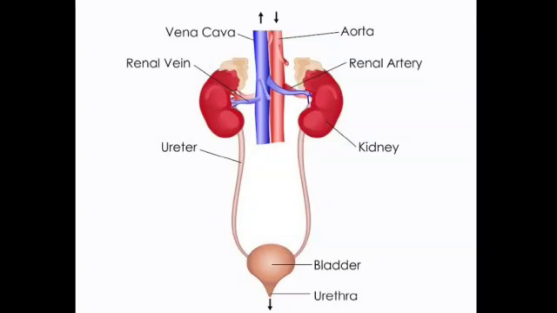We all know that arteries carry oxygenated blood, whereas veins carry deoxygenated blood. But the only exception is your renal artery and your renal vein. In case of the renal artery, it carries deoxygenated blood to the kidneys, that is dirty blood, whereas the renal vein will carry the clean blood. Once the renal artery brings the dirty blood to the kidney, in the kidneys we have tiny filters, and these are called nephrons, which filter the blood and send the clean blood out through the renal vein. But what will happen to the waste that stays in the nephron?